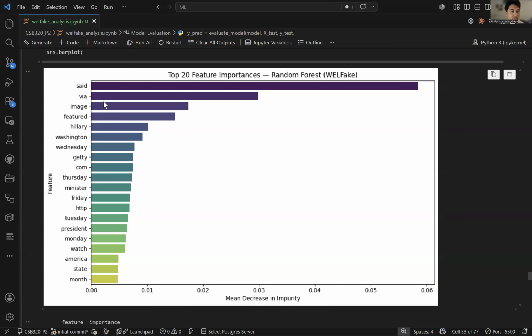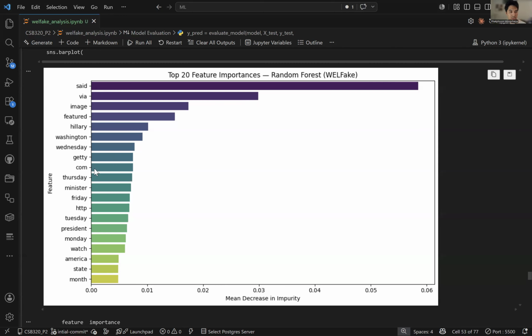Then followed by via and image featured, and this draws us back to what I was saying earlier: these are metadata. Getty.com, I believe, was one of them.